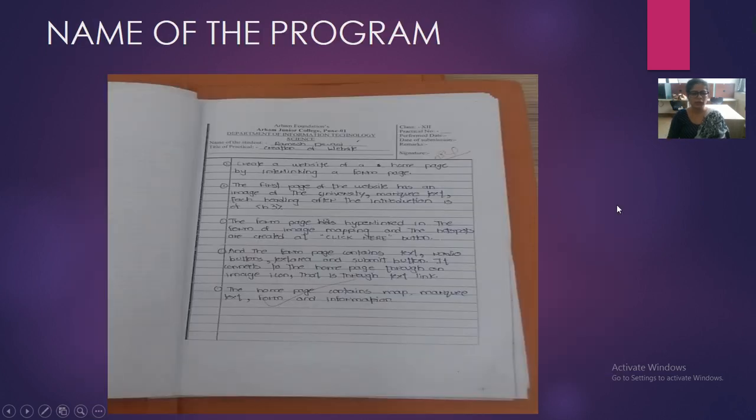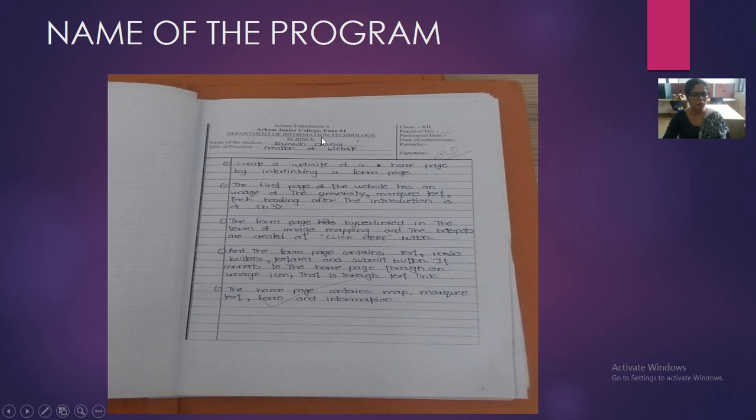Next is the name of the program. After preparing the index, at the start of every program you have to attach one special page where you write the complete name of the program. This is the example. Last year we designed this page, but now it is up to you. If you want to design this page, you can. Otherwise, you can take a simple page and write the name of the question in detail.